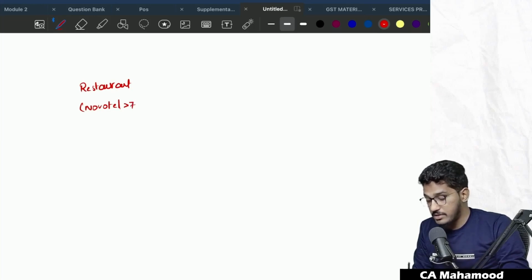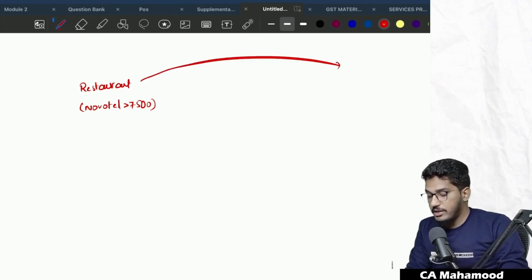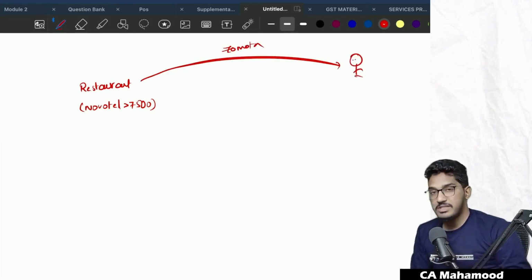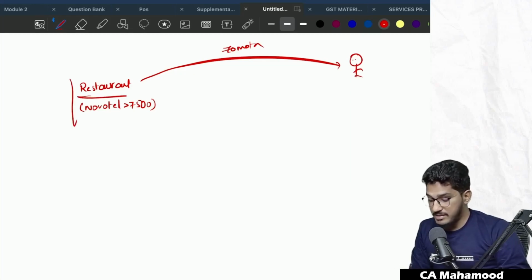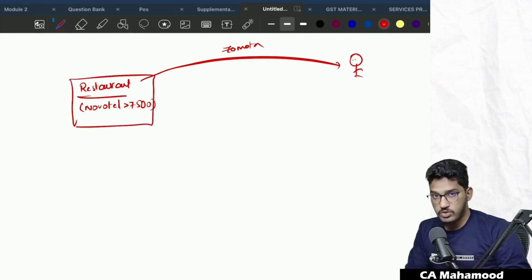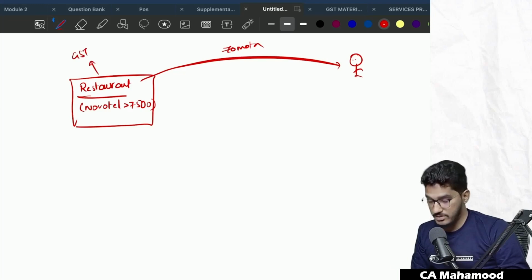Now, this restaurant is providing food through Zomato, an e-commerce operator, to the recipient. Sir, who will pay GST in this case? Since this is a restaurant located at specified premises, the e-commerce operator will not pay the GST. This restaurant is only required to pay the GST.